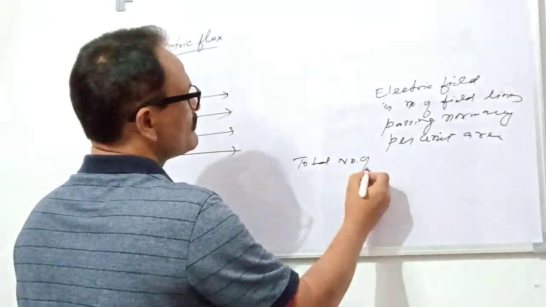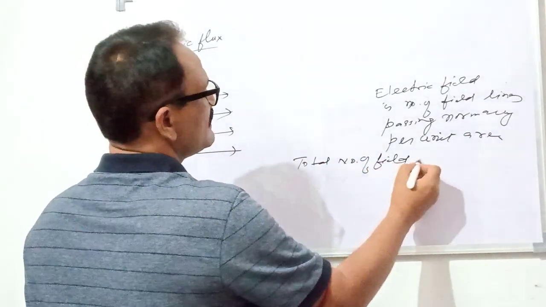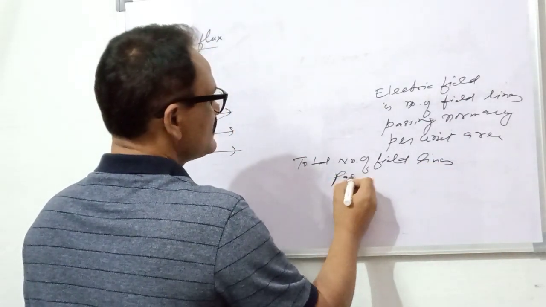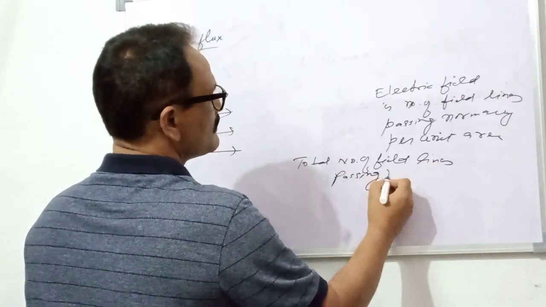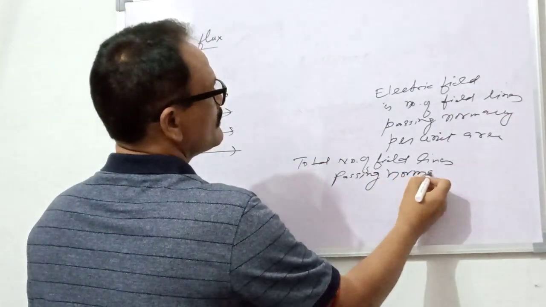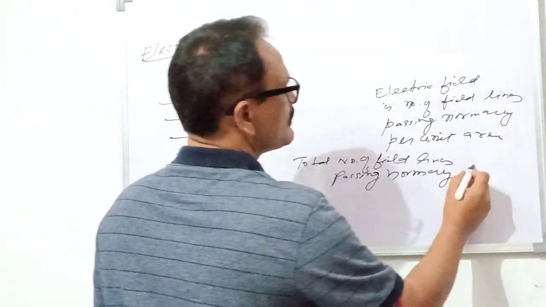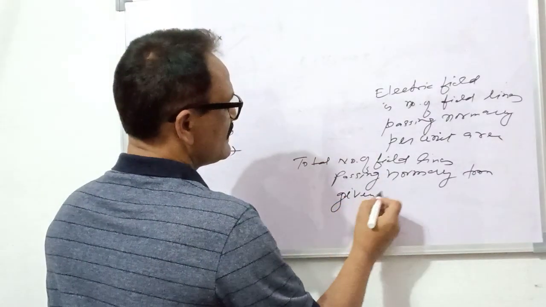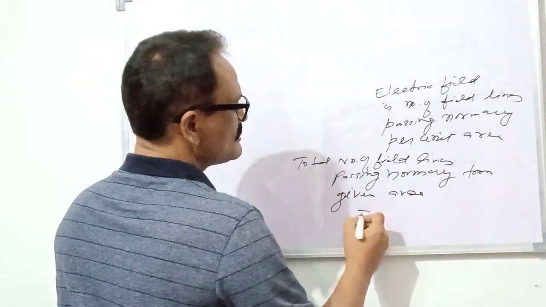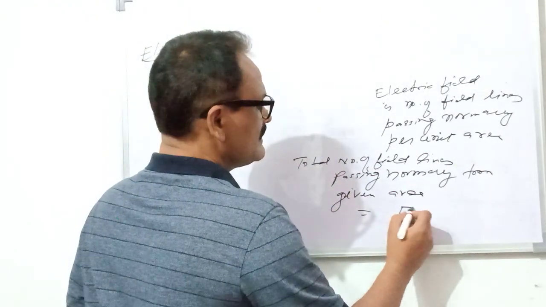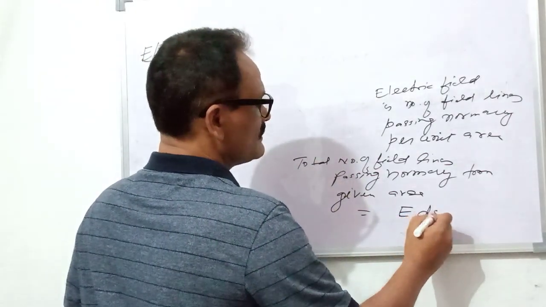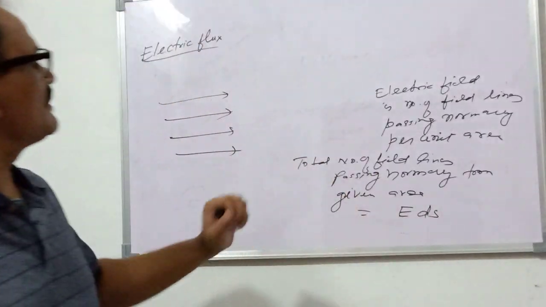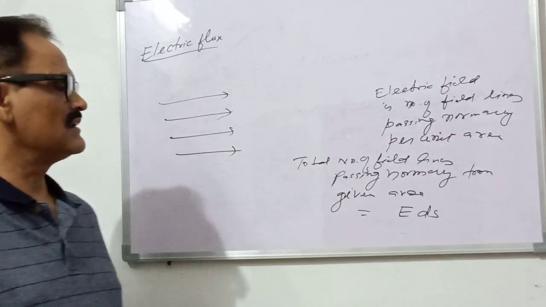So the total number of field lines passing normally from a given area is equal to E into dS. And this is the total number of lines passing through the given area.